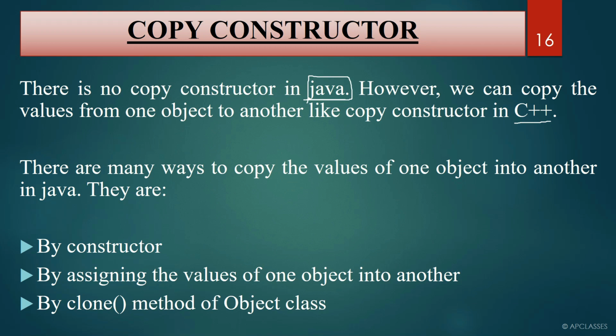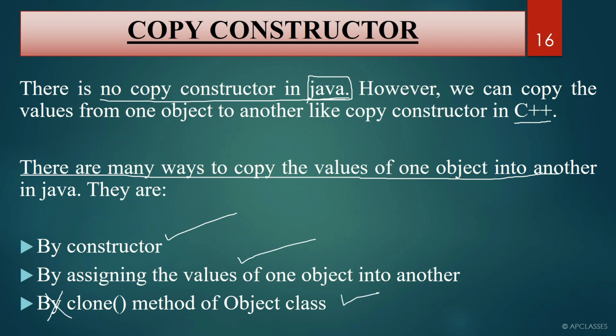I will show you with an example how we can copy one object to another object. But remember, there is no copy constructor in Java. So if somebody asks you what is a copy constructor in Java, simply give the answer that there is no copy constructor in Java, right? There are many ways to copy the values of one object into another. If you have some value in object OB1, then it can be copied to object 2. How can it be done? By constructor, by assigning the value of one object into another, by the clone method of the Object class.